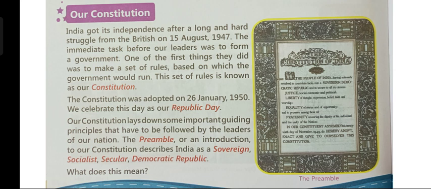So soon after we got our independence, the first important task before all the leaders was to form a government. So they made a set of rules, and based on these rules, the government of India would run. So this set of rules is known as our constitution. So what is our constitution? Constitution is a set of rules. Based on these rules, the government functions or runs. So that is our constitution.